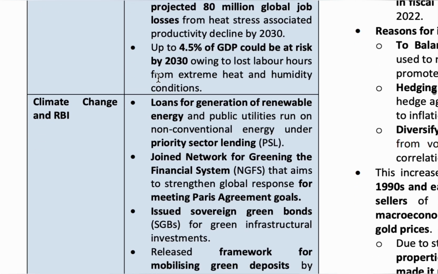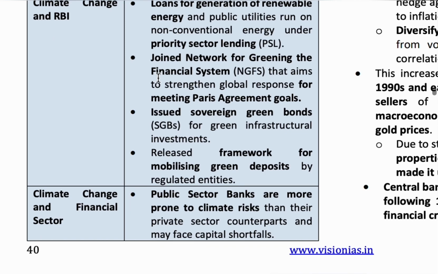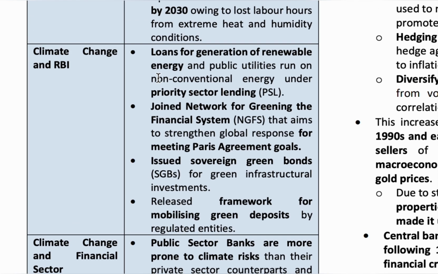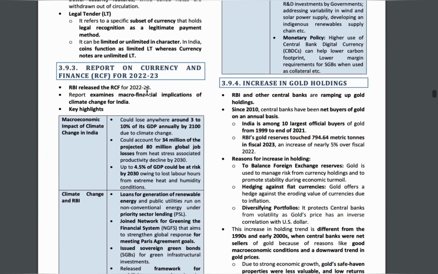Public sector banks will be more affected due to climate change, and this report has suggested to adopt fiscal policy initiatives like green technology adoption, carbon pricing using carbon taxes, emission trading system, green taxonomy in order to increase green assets and activities, and wind and solar power energy, etc. So this is about the RCF report. It is released by RBI and it mainly focuses on how to be away from the climate change impact. So this is about RCF.